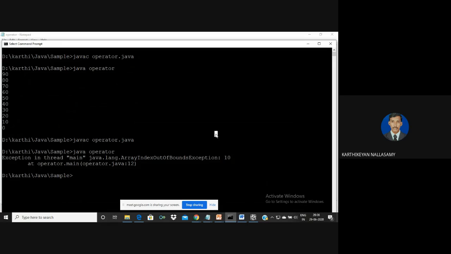Clear? Because we have an index. Here the maximum size of the array is 10 elements, so the index varies from 0 to 9. But here I am using index 10, so the index 10 is not allocated. Java is strict, so if you are accessing out of range, then surely it makes an exception. That exception, called ArrayIndexOutOfBoundsException, will be created.